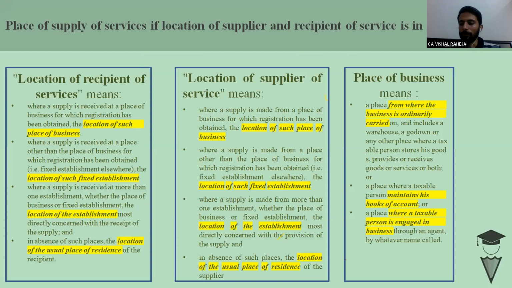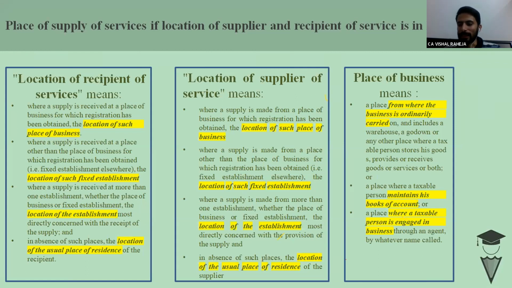For example, I am registered in Delhi, but I have a place where I have failed to take registration, but I am consuming the services and that is my fixed establishment. In that situation, we have to see where services are consumed.